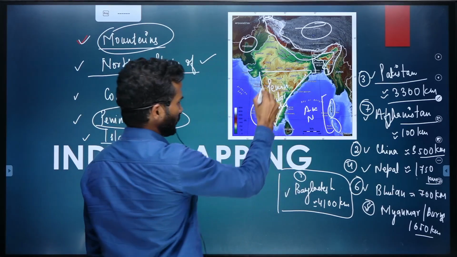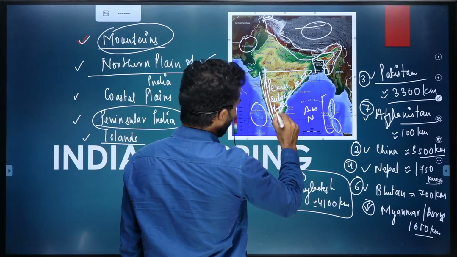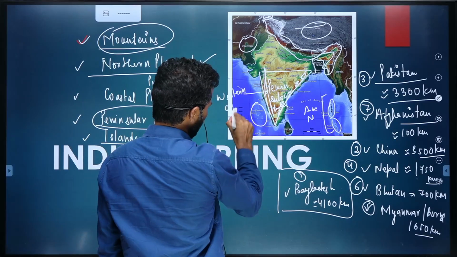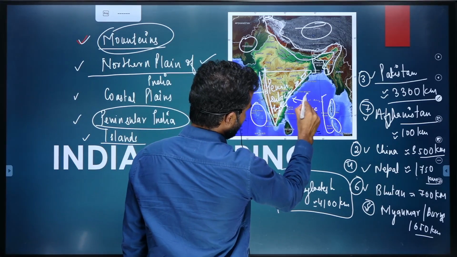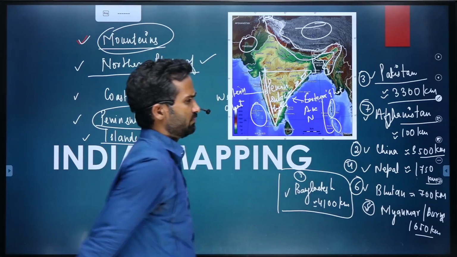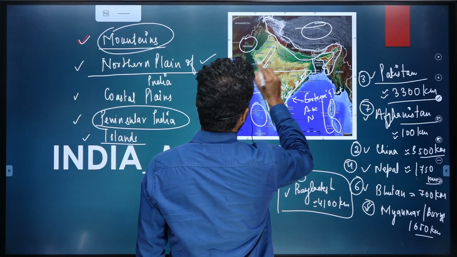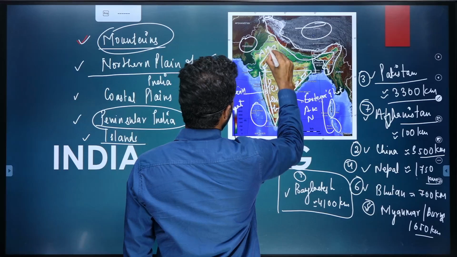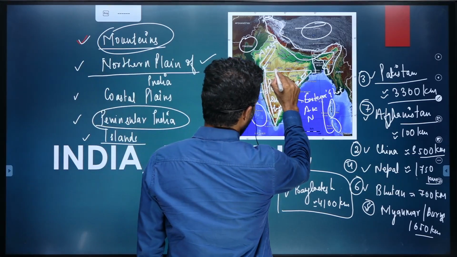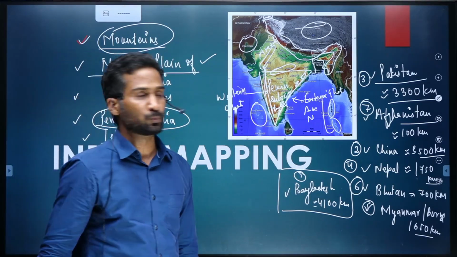And in this Peninsular India, we have certain mountain ranges that we'll talk about in detail. On the west side, it is Western Ghats, and on the eastern side, it is Eastern Ghats. Then we have some other important mountain ranges. Starting from this part till this part, this is the Aravali mountain range, and in the southern part of MP we have the Vindhya range, which is extended up to Bihar.